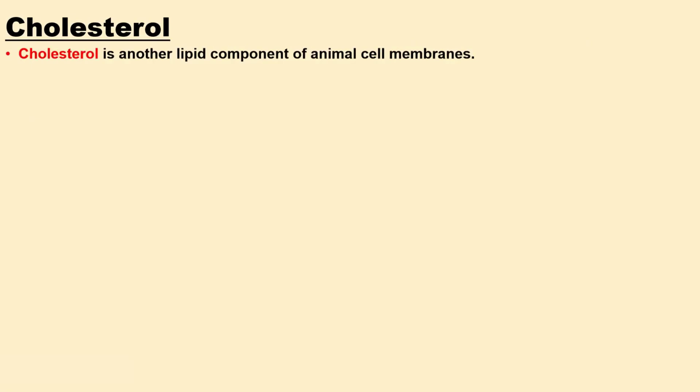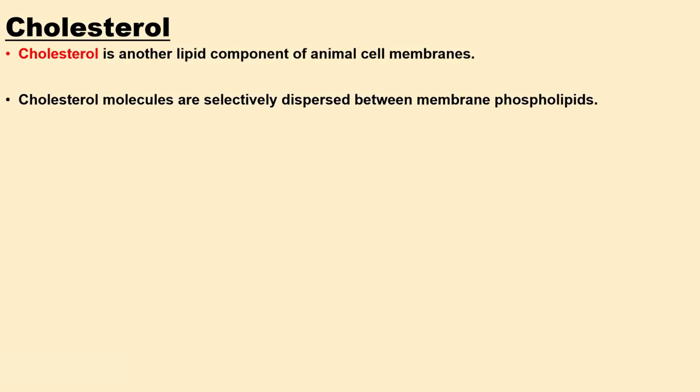So the next thing is cholesterol. What is cholesterol? Cholesterol is another lipid component of animal cell membranes. Cholesterol is selectively dispersed between membrane phospholipids. So you can usually find this cholesterol in between the membrane phospholipids, in between the phospholipids of the cell membrane.